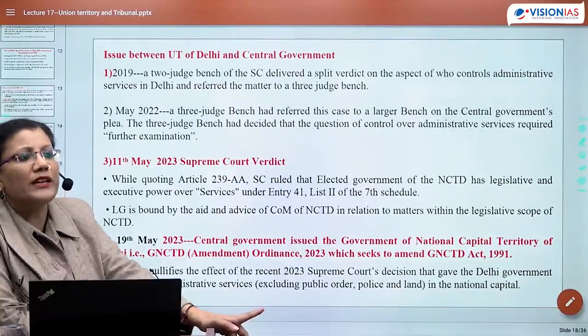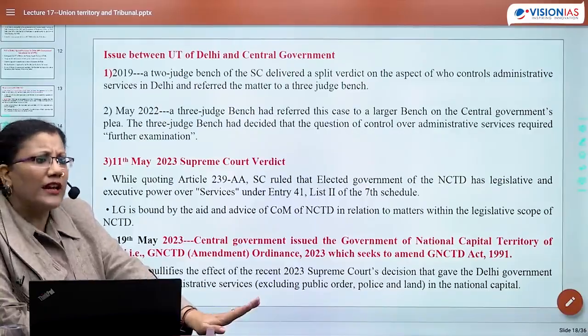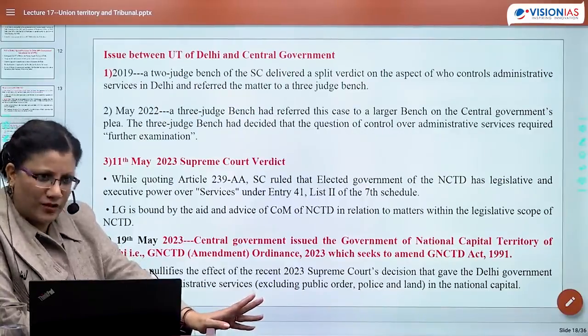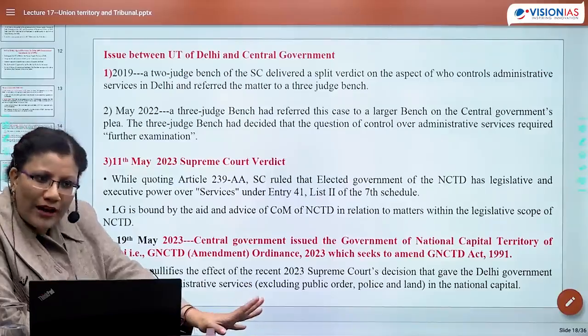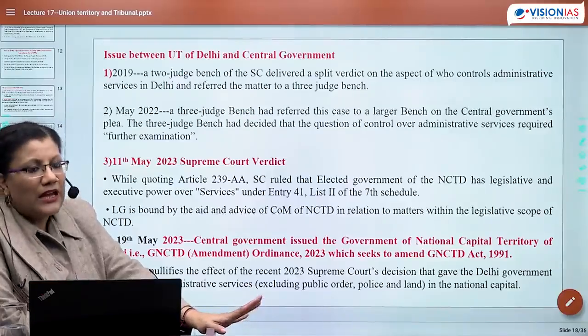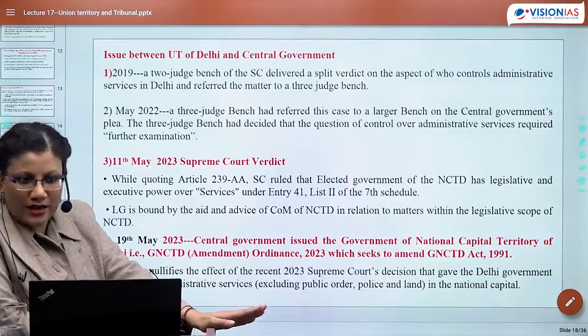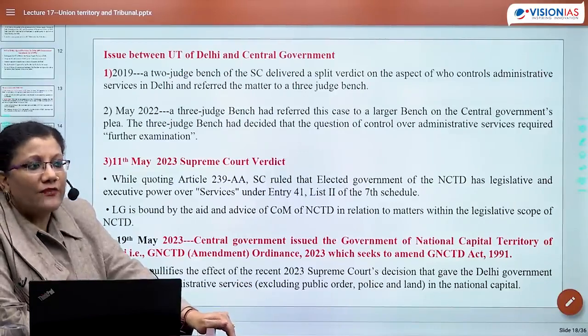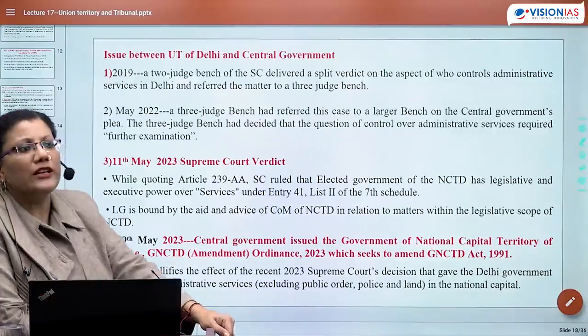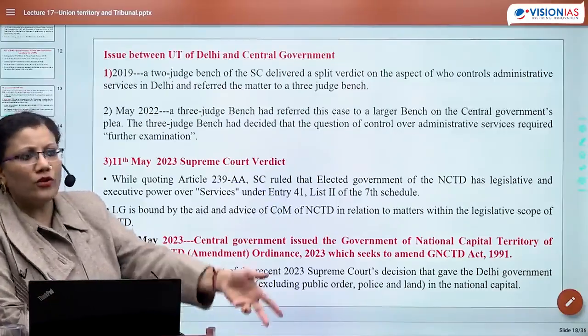This was just an opinion which was being asked. Supreme Court gave its opinion. Of course, there was a case only, but this was not the core idea of grievance redressal. This is the reason government of course can come up, और government ने भी सिर्फ ऐसे ही violate नहीं किया. Government also took a legal course. So they issued an ordinance.